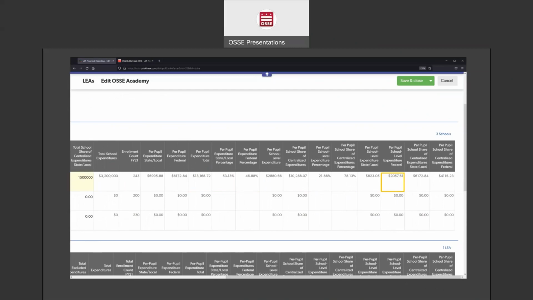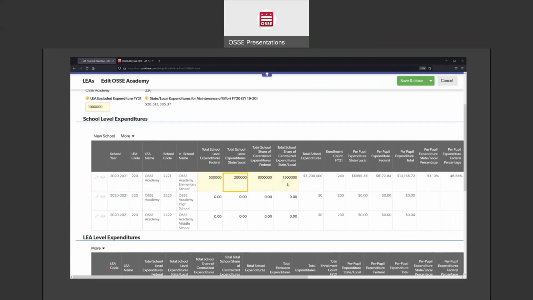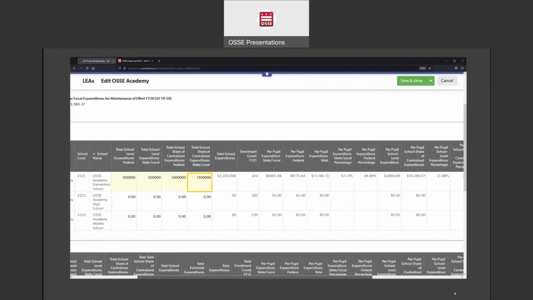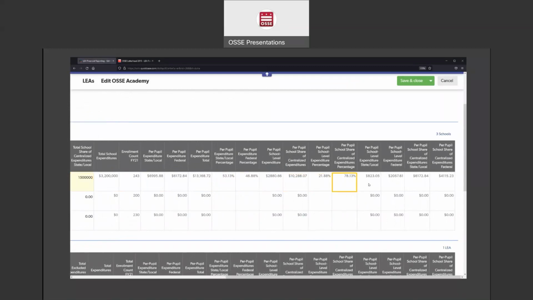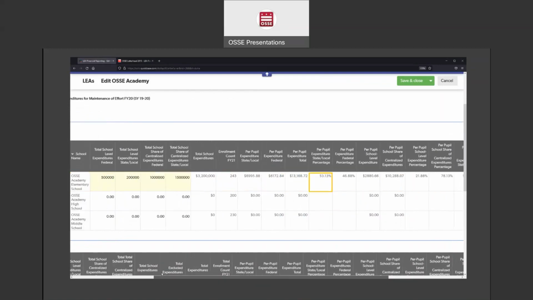All of this data in these cells is the data that will be shared on the DC School Report Card website. As you enter your information in these cells, all of this will pre-populate, and all of this data will be made public on the DC School Report Card website.